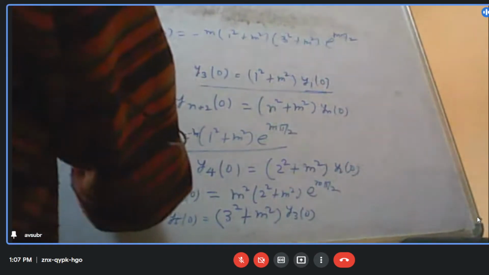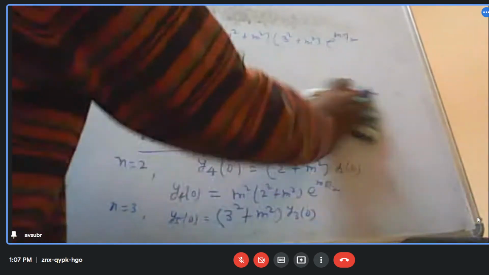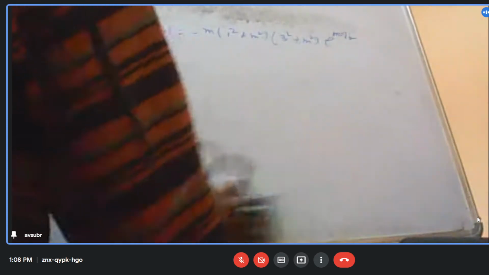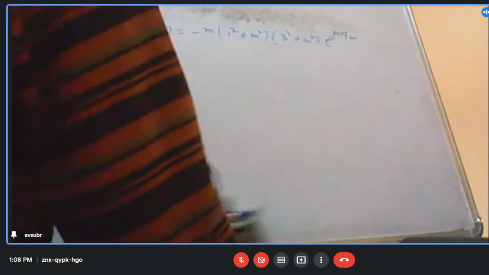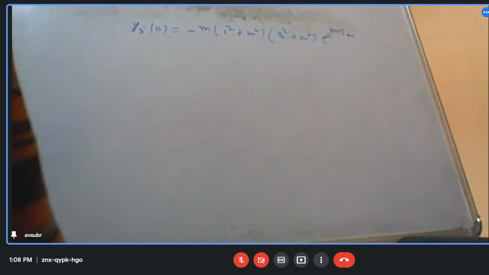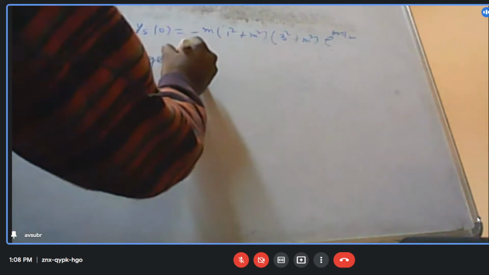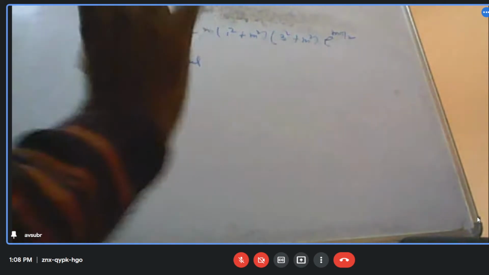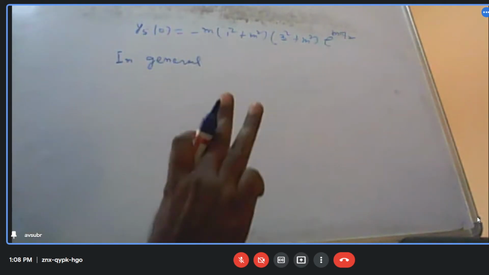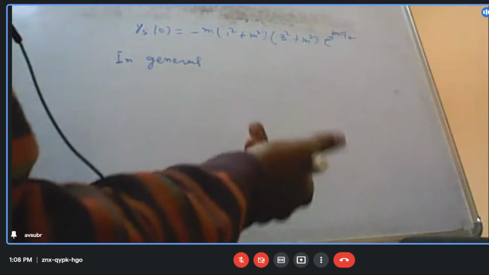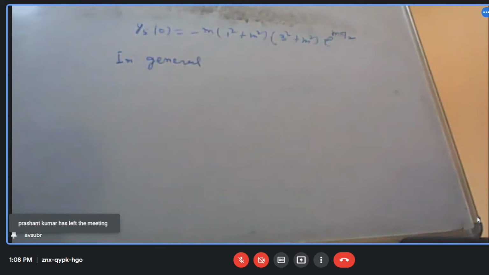So in general, if we continue like this, with n equal to 4, 5, 6, 7 and so on, we will find that you get two expressions, one for even and another for odd.